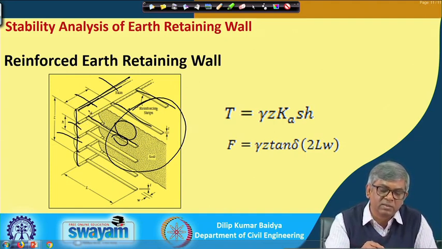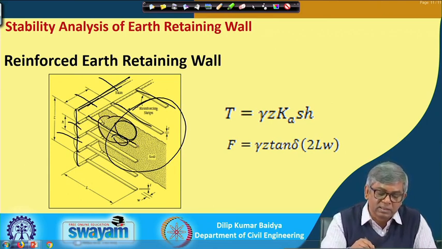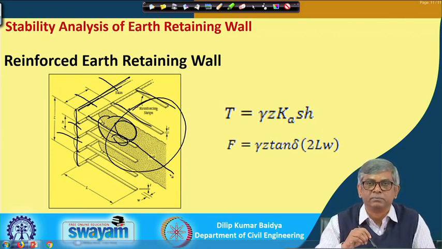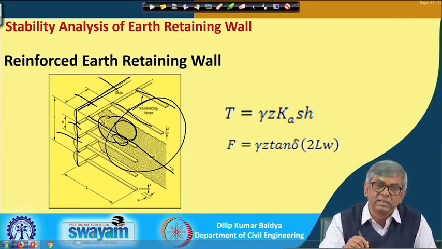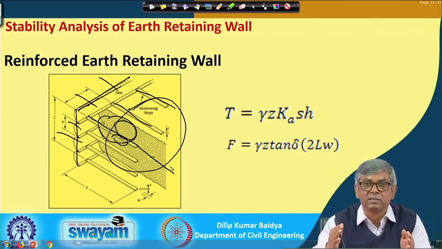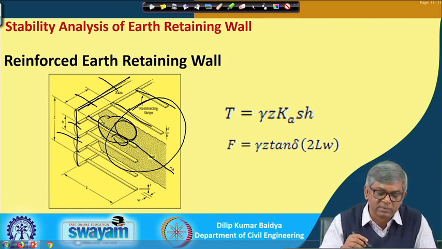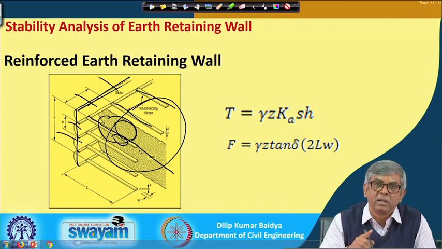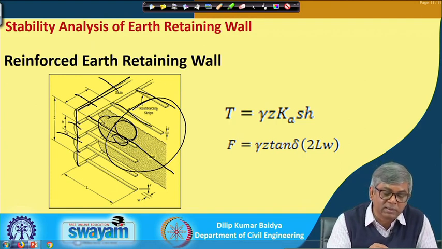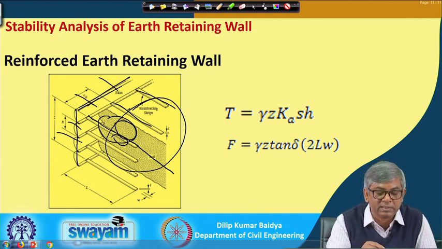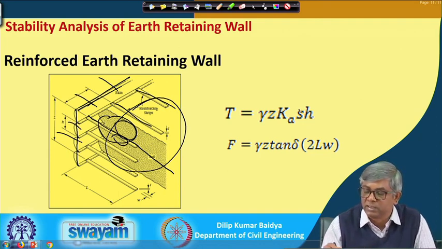So, to prevent falling of this facing element, what you have to do is put the reinforcement sufficiently inside the soil mass. Okay. Then how much is sufficient? That has to be calculated based on some theory, and that is what I will try to discuss very briefly: what will be the length of the reinforcement inside the soil? You can see it is shown here, this is H. There are two types of spacing: one is between this and this, and another is this; one is S, another is H.